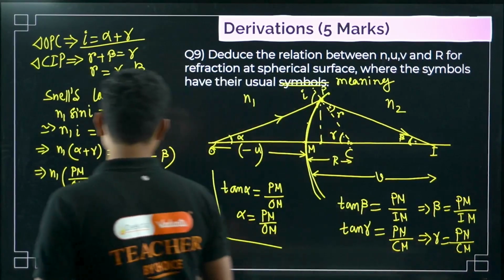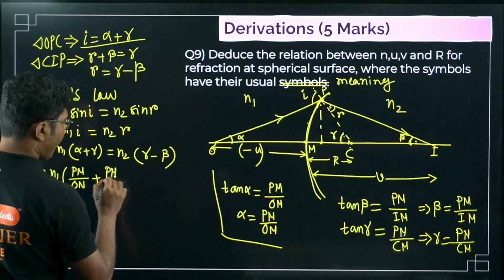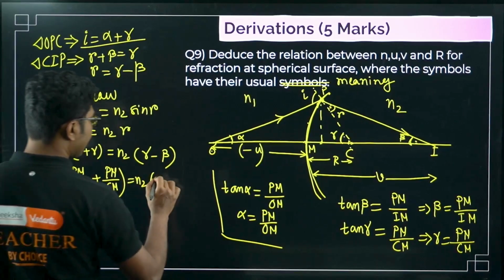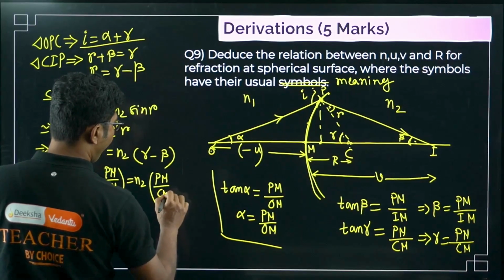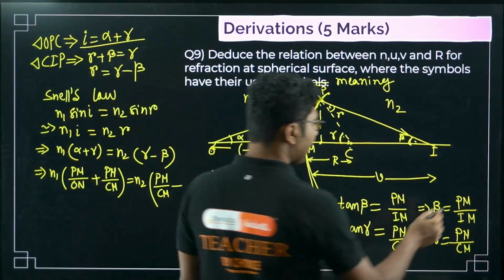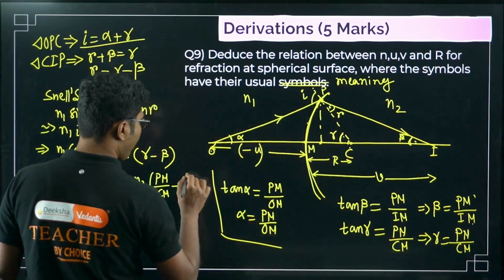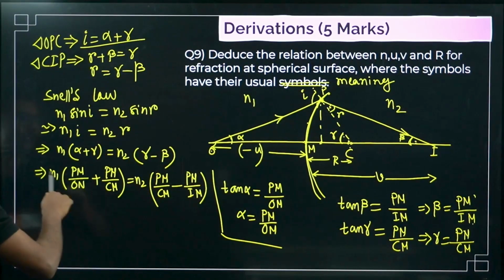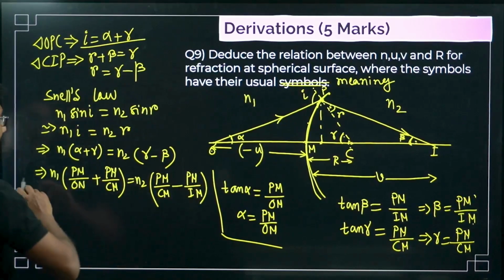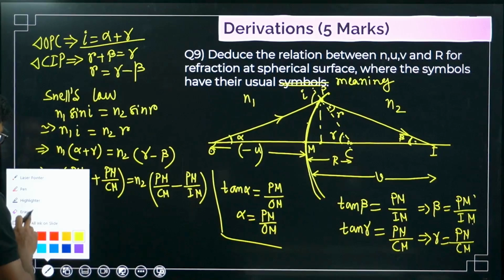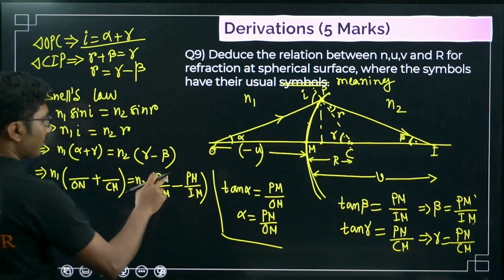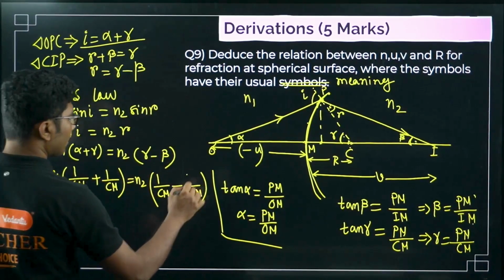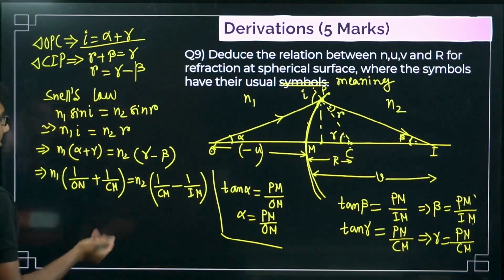Gamma is PM by CM, equals N2 times gamma, PM by CM, minus beta, which is PM by IM. Now if you see, all the terms have PM in the numerator, so we can simply cancel all the PMs. I am a lazy person, so I am doing it like this. You have to write it one more line here, right? So everything is now this.